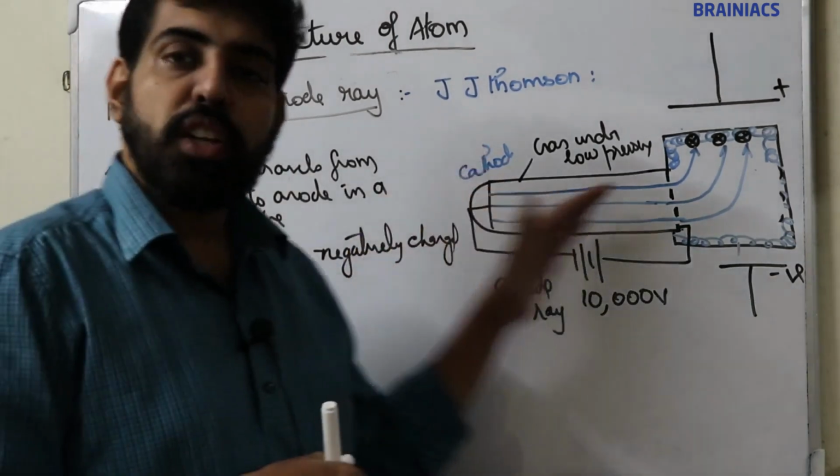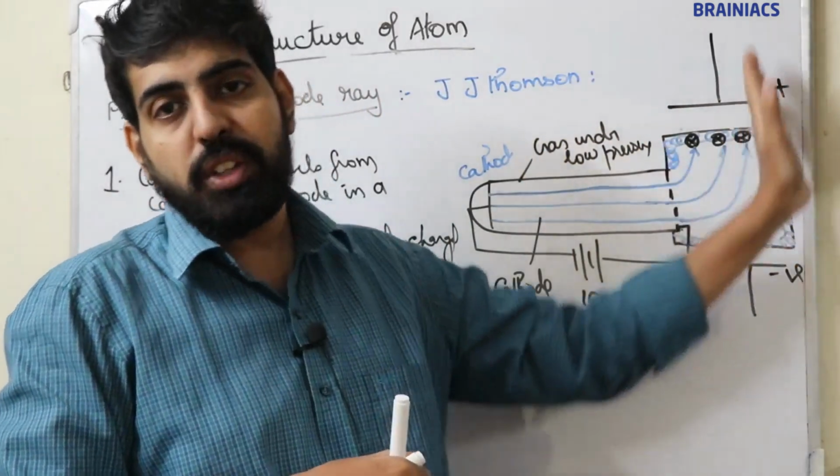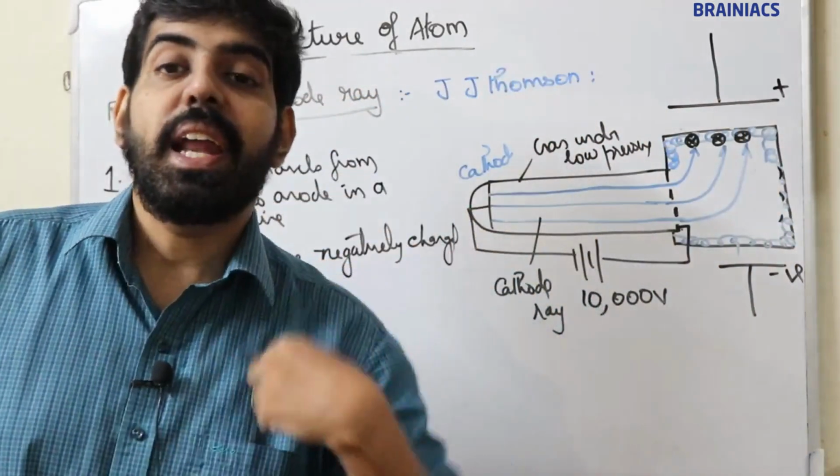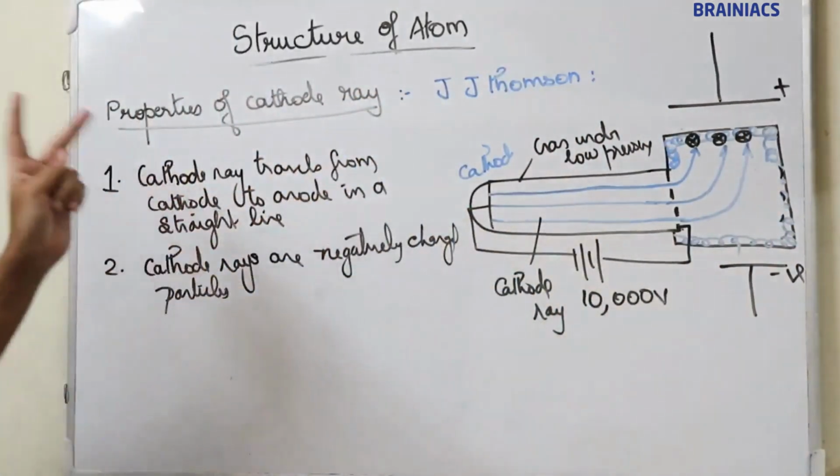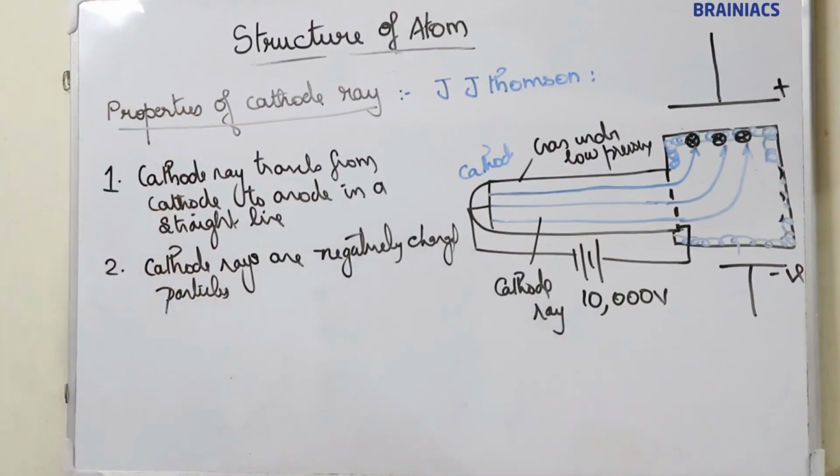Because they are deflected towards the positive side. I think it's clear. This is the second property of cathode rays.